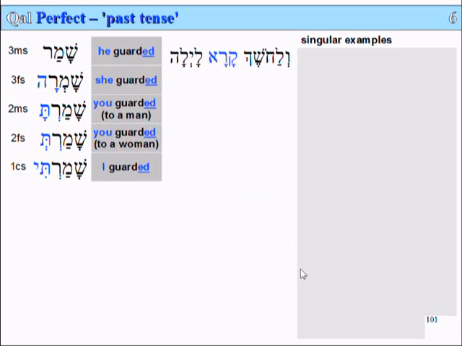Okay, first example. V'lachoshek kara laila.